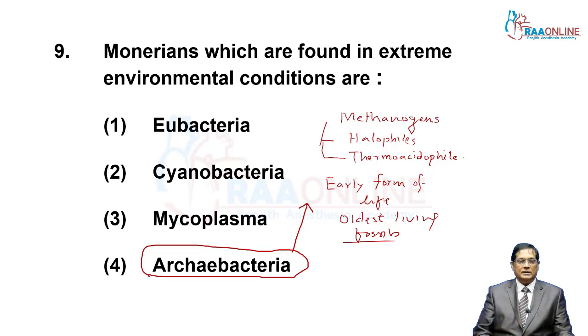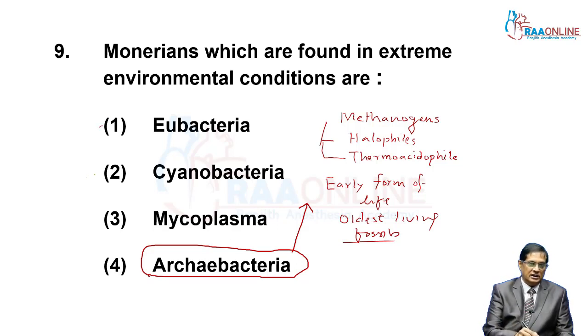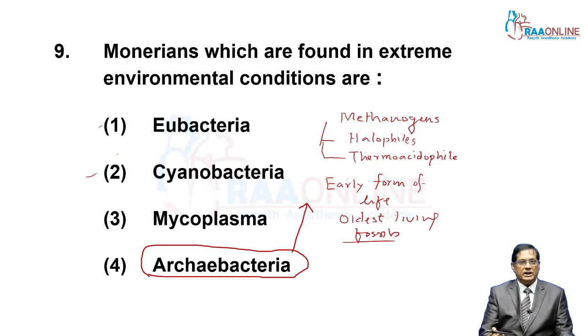So only archaebacteria are found in extreme environmental conditions. Eubacteria are found in normal conditions. Cyanobacteria, that are blue-green algae, are found in aquatic habitats. And mycoplasma are free living as well as parasite, mostly parasite.